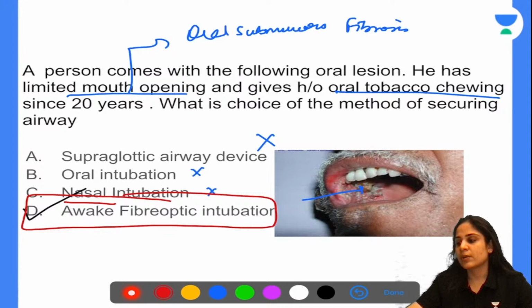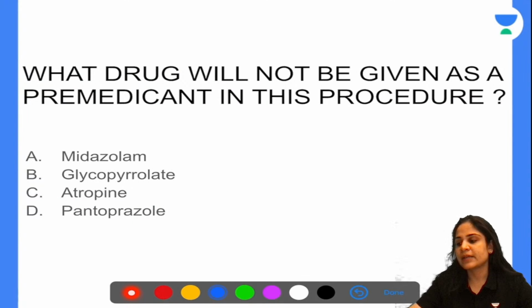What drug will not be given as a pre-medicant in this procedure? Midazolam, glycopyrrolate, atropine, or pantoprazole. So while I'm carrying out this awake fiber optic intubation, can you tell me what drug will not be given as a pre-medicant in this procedure?